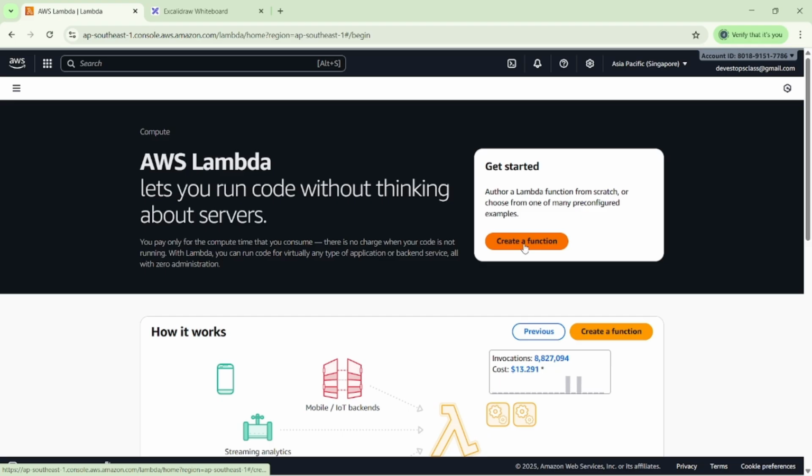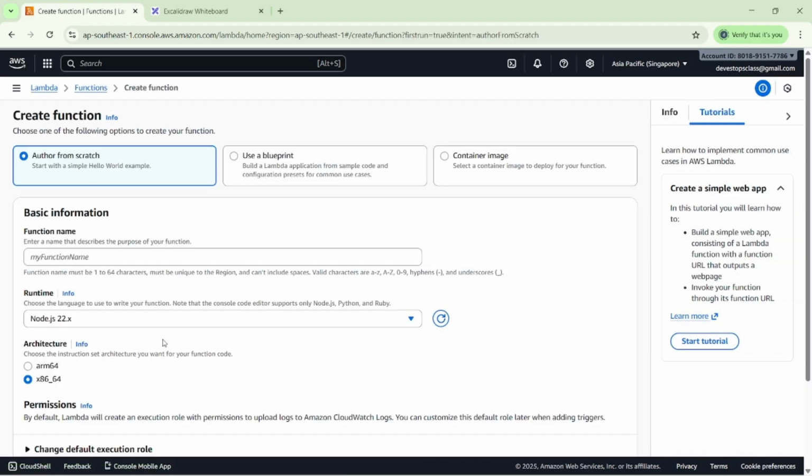Suppose I want to deploy my dynamic web application, then what do we have to do here? We just have to click on create function. You can see author from scratch. If you want to use a blueprint, you can use it; otherwise, a container image. So what is a container image? An image is nothing but a packaging of the code. When we talk about Docker and Kubernetes, we will understand the container image.